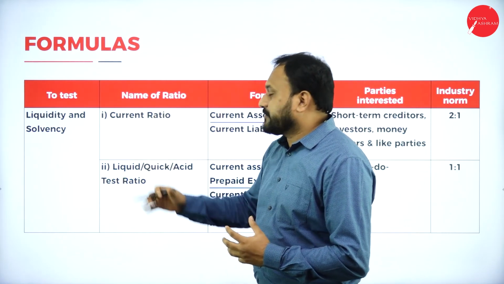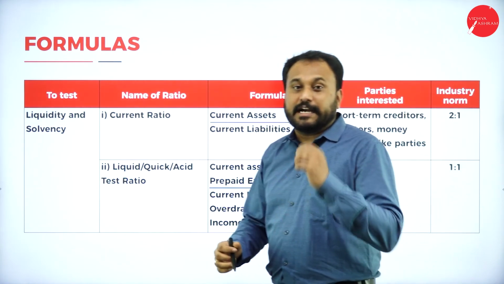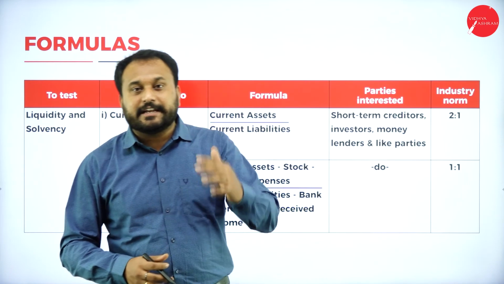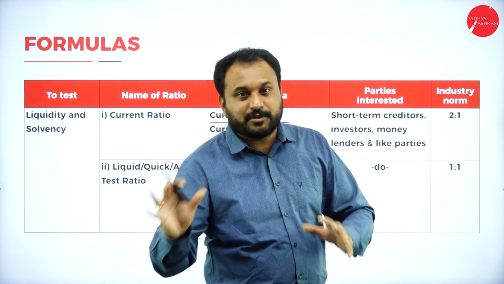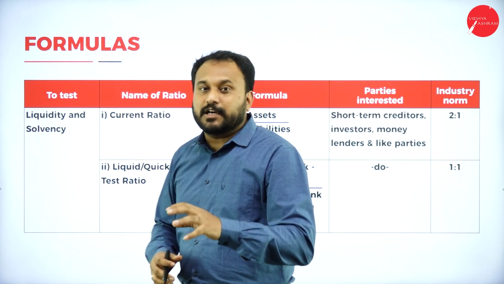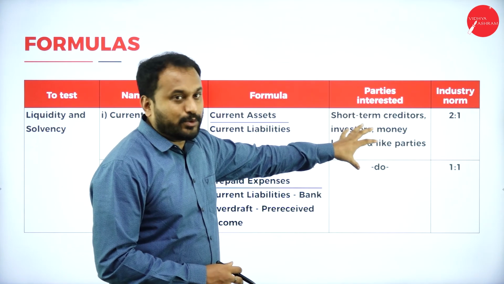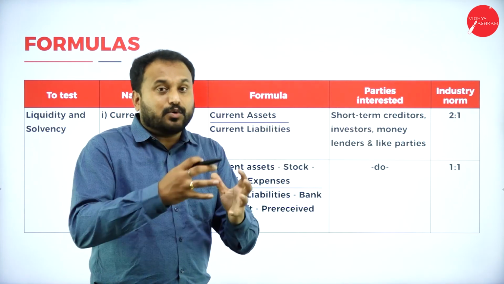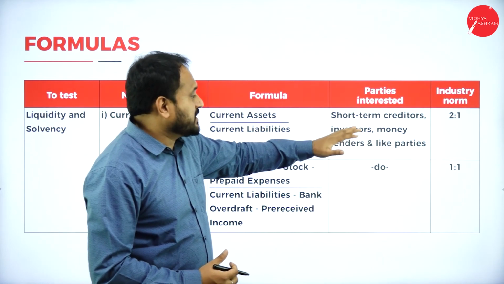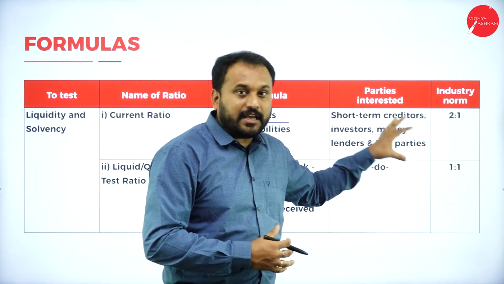Now in that we have current ratio. In current ratio we'll go with the formula is very simple. Current ratio: current assets divided by current liabilities, and we have solved n number of problems, and I know that you don't have any problem with this formula, but here you need to know who are the parties who are interested in it: short-term creditors, investors, money lenders, and the parties who really want to invest in the company.